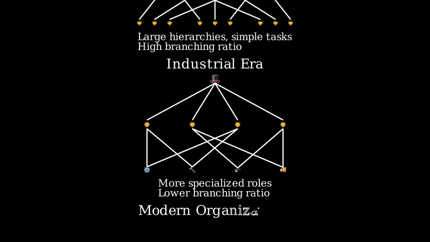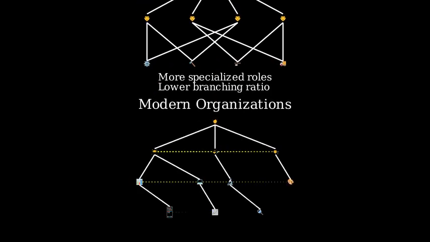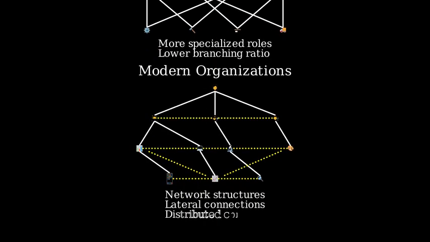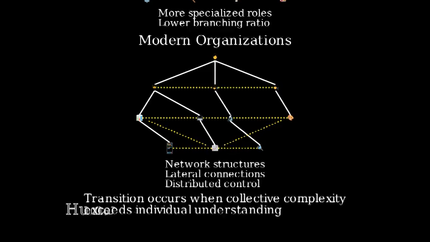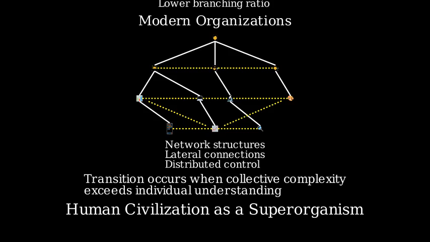In modern times, as environmental demands have grown more complex, organizations have shifted toward network structures with distributed control. This transition happens when the complexity of collective behavior needed exceeds what any single individual can understand or control. Today, human civilization can be viewed as a complex superorganism.